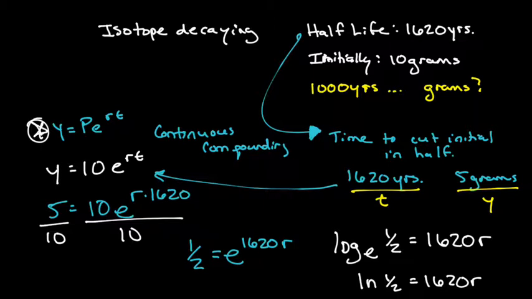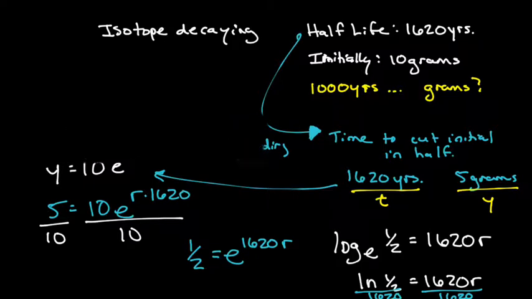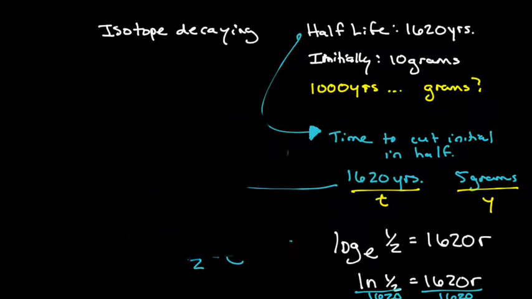And then if I'm looking for r, pretty simple. I'll take care of the hard step. Here we go. Divide both sides by 1,620. I'm sorry that didn't show up all the greatest. I'm going to get rid of some of my extra stuff going on over here. What does that give us as the rate? I'm going to want lots of decimal places here. I don't have a calculator sitting by me, so if you could grab that for me, that would be great. What do we get as r?